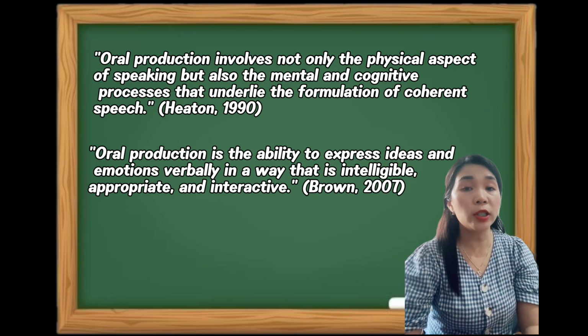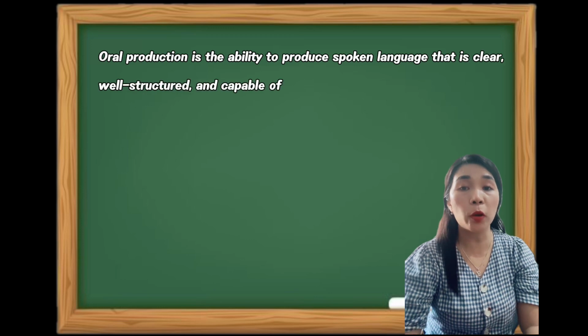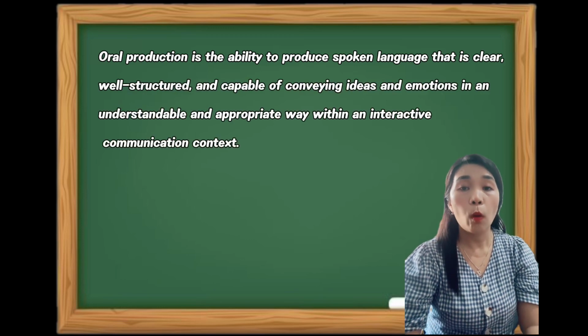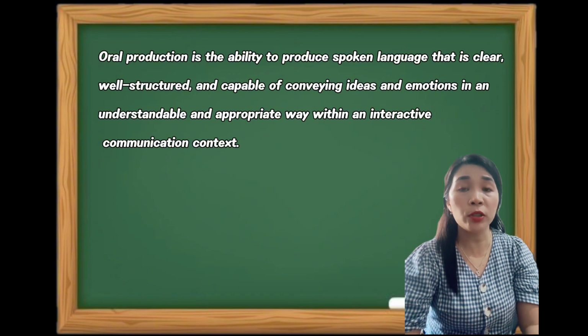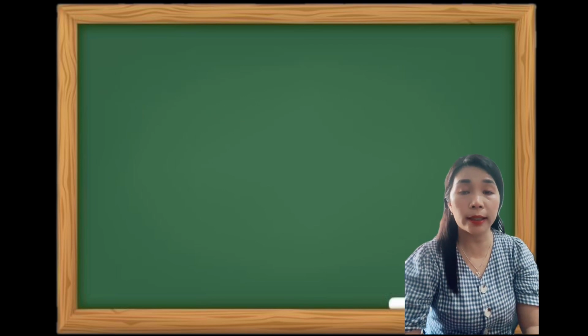Overall, oral production is the ability to produce spoken language that is clear, well-structured, and capable of conveying ideas and emotions in an understandable and appropriate way within an interactive communication context.